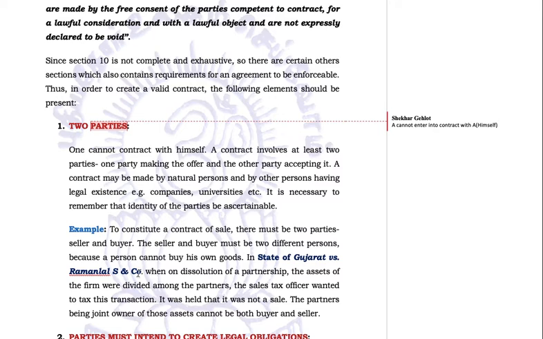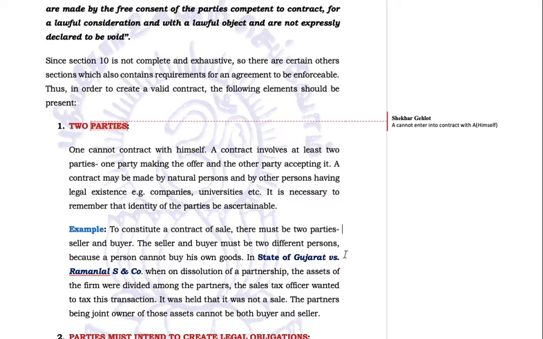State of Gujarat versus Ramlal S. and Company. When on dissolution of a partnership, the assets of the firm were divided among the partners, the sales tax officer wanted to tax this transaction. It was held that it was not a sale. The partners, being joint owners of those assets, cannot be both buyer and seller.